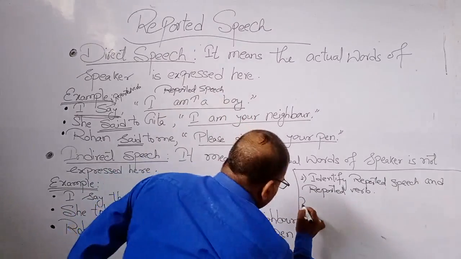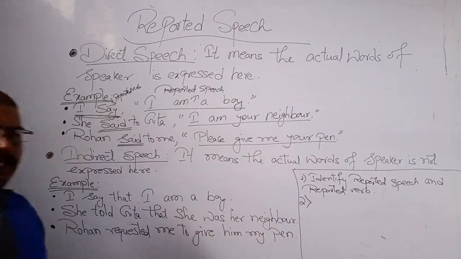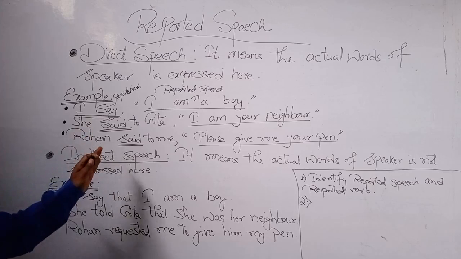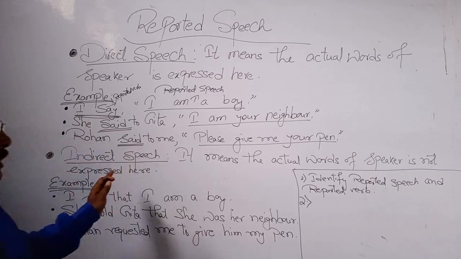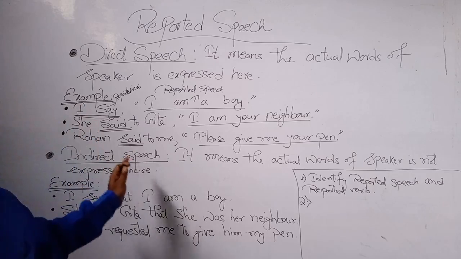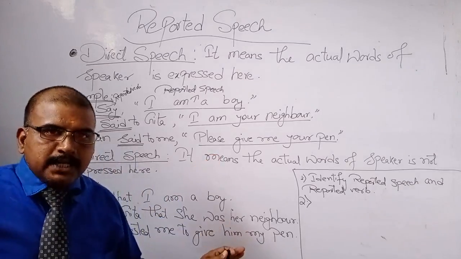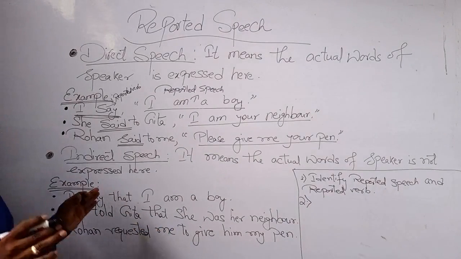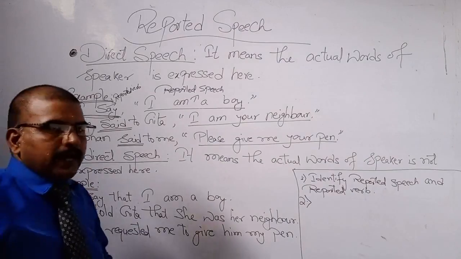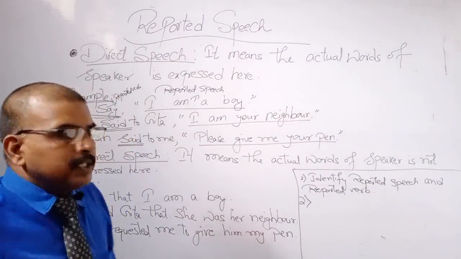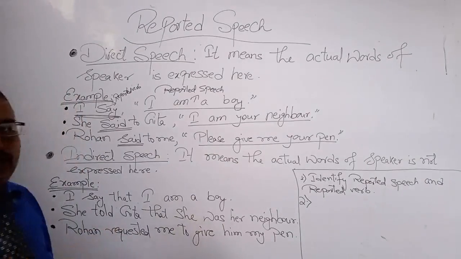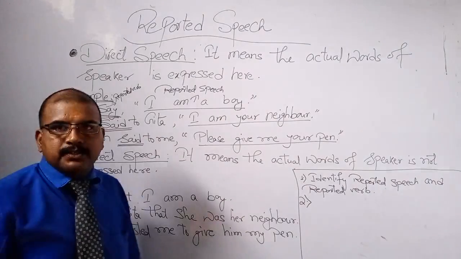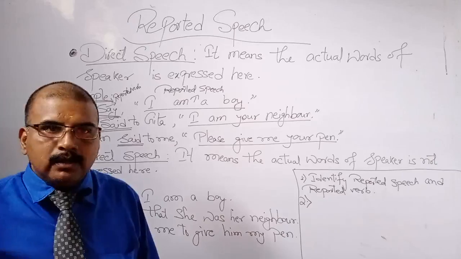Now, the second step: we have to look at whether the reported verb denotes present tense, past tense or future tense. We have to identify which tense the reported verb belongs to, either present, past or future.